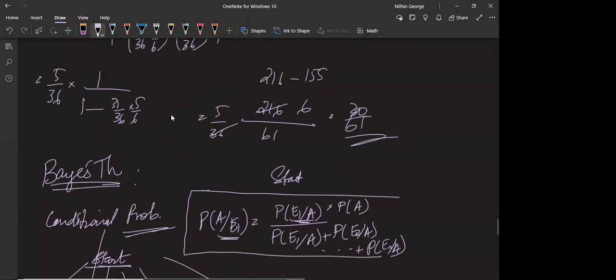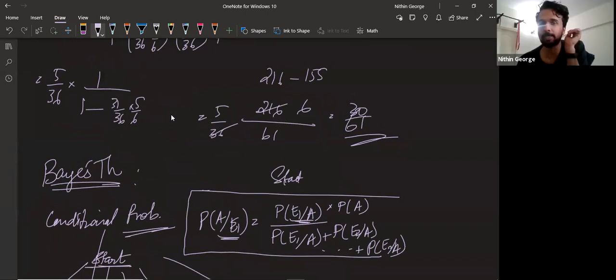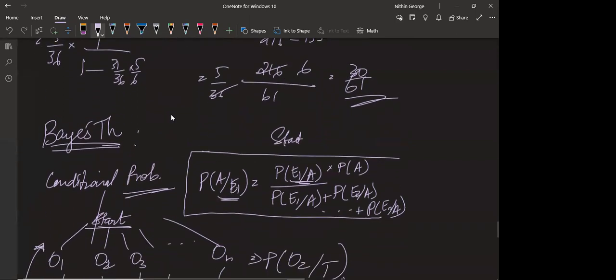Sir, even in the denominator, sir? Even in the... Sorry? In the denominator, nothing. This is nothing but P of V. That's the idea. P of V, the probability of the event happening in general. Okay.